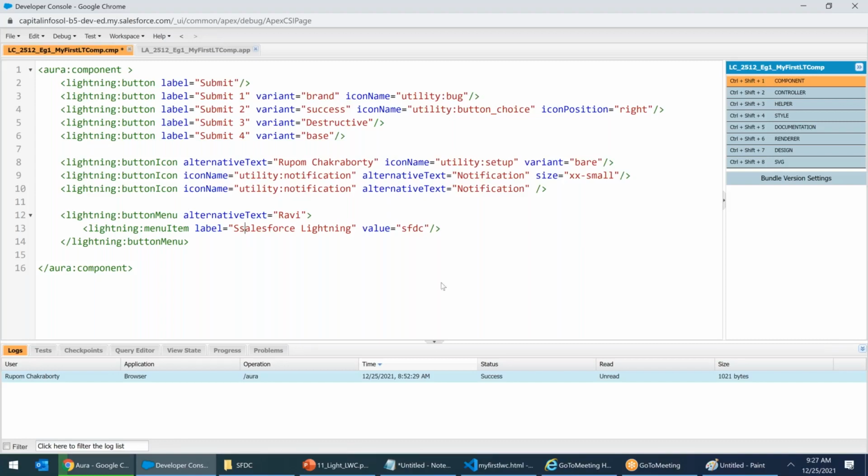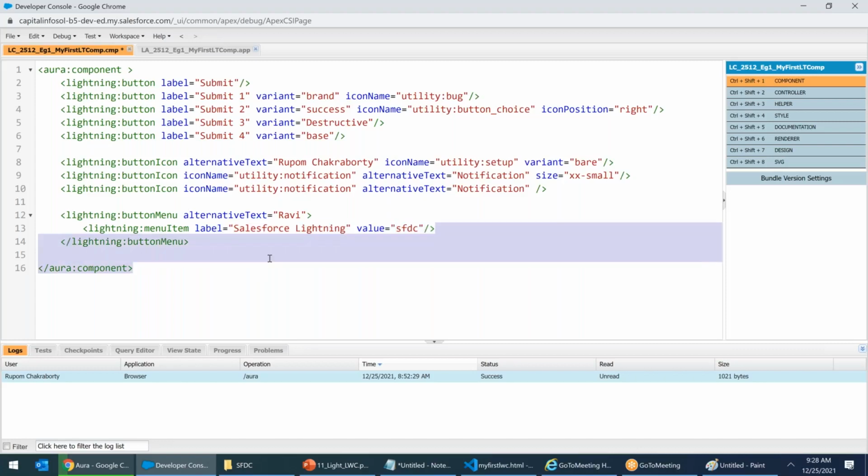Label is what is displayed. Whenever somebody clicks on it, the value will be SFDC. With this value, I will understand where he clicked. In a controller I will say if value equals SFDC, then launch a rocket, else do something. This is the choice, this is the value.